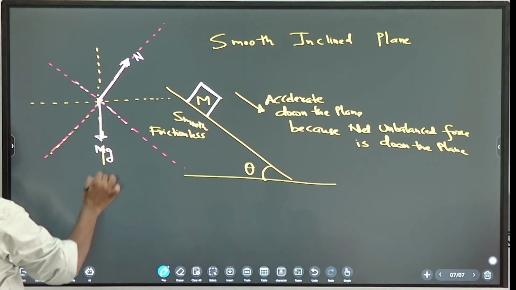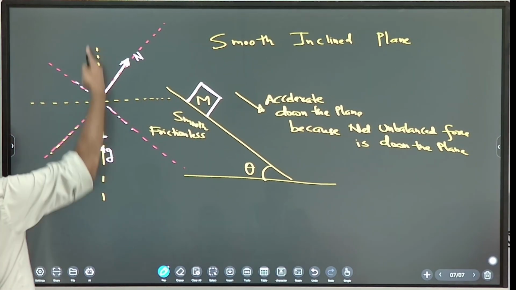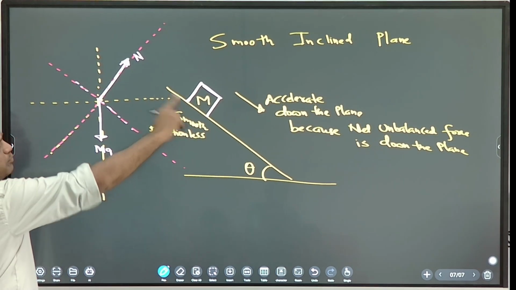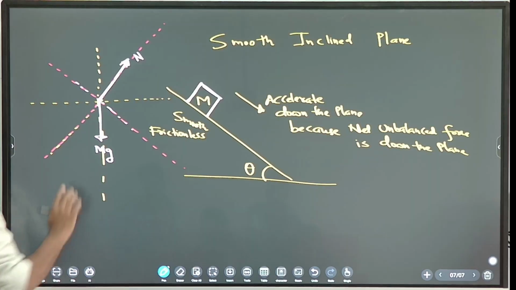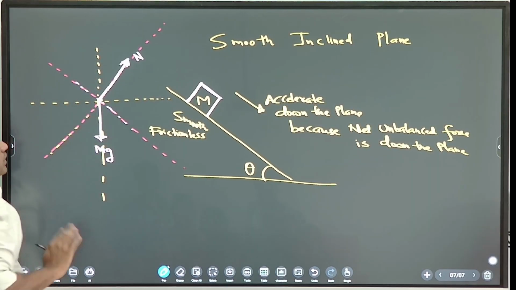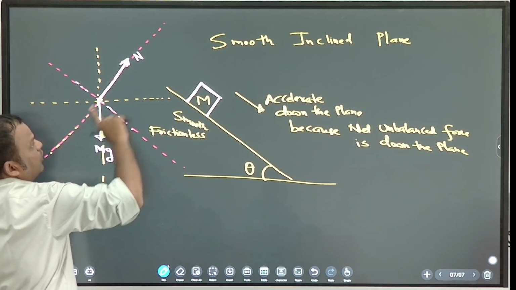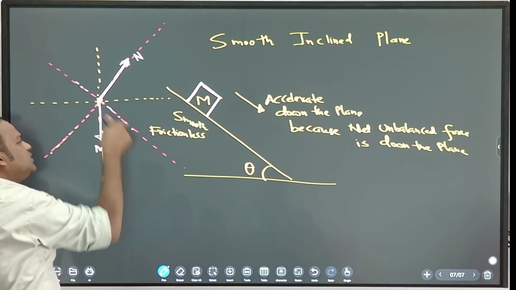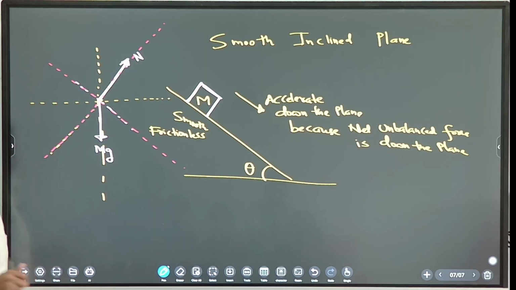Vertical and horizontal, they are perpendicular, correct? And line along normal and line along surface, they are also perpendicular, 90-degree.